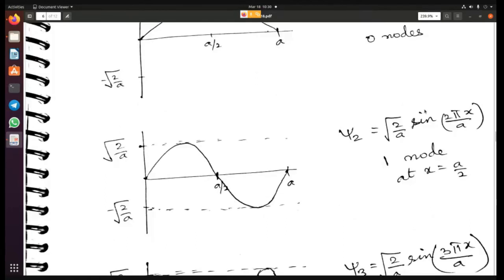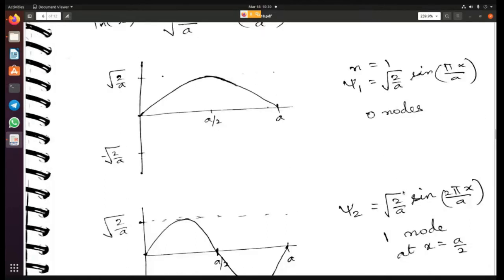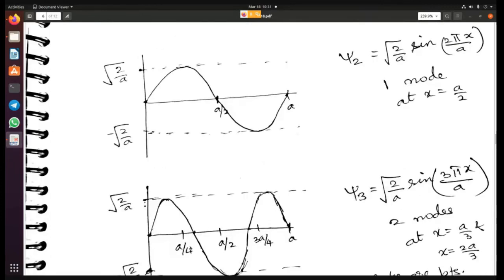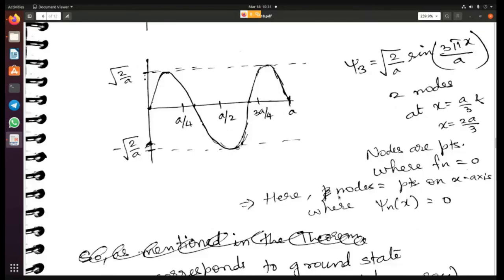In that case, for all values of n, we are going to get n minus 1 nodes. If n is 1, we get 0 nodes. If n is 2, as in this case, we get 1 node. If n is 3, we get 2 nodes. So this was also the statement that the theorem made, and we can see that after solving the Schrodinger equation, our solution follows that theorem. There is no discrepancy here.